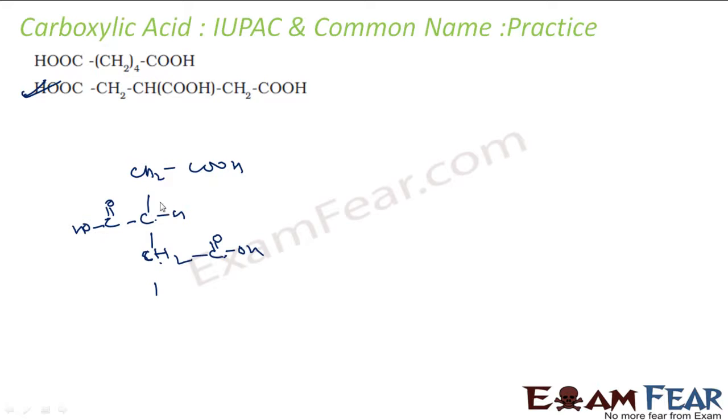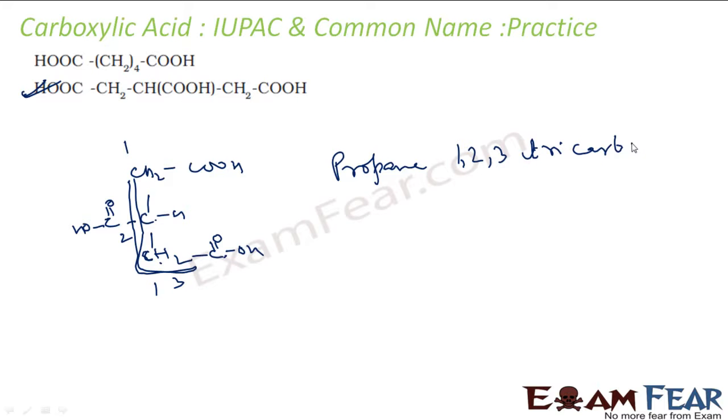these are extra. So I will take only this much chain. It says 1, 2, 3 carbon. So I'll use propane, and at 1 position, 2 position and 3 position I have carboxylic acid. So it is propane-1,2,3-tricarboxylic acid. This is what we'll do.